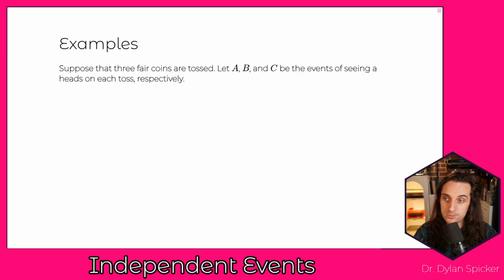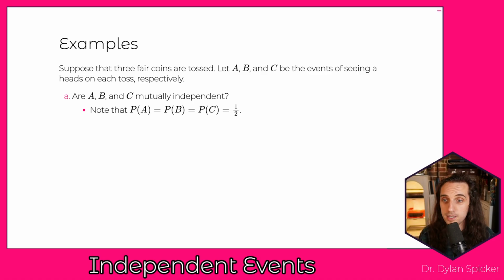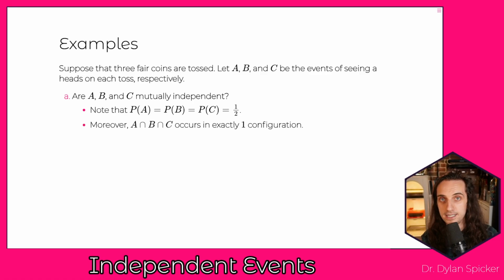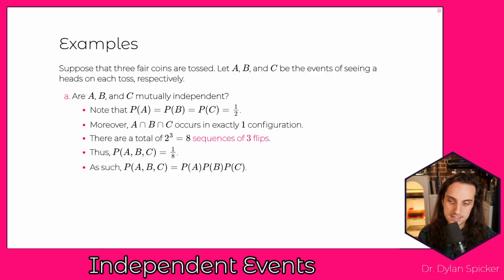Take a look at another example. Suppose that we have 3 fair coins and we're tossing them. A, B, and C are the events of seeing a head on the first toss, the second toss, or the third toss. Are A, B, and C mutually independent? We would have to go through and actually check this. The probability of A, B, and C are all equal to 1/2. A intersect B intersect C occurs in exactly one configuration, and there are a total of 2 times 2 times 2, or 8, sequences of 3 flips. So 1 out of 8 of the time, the three-way event happens. As such, the probability of A and B and C is equal to the probability of A times the probability of B times the probability of C.